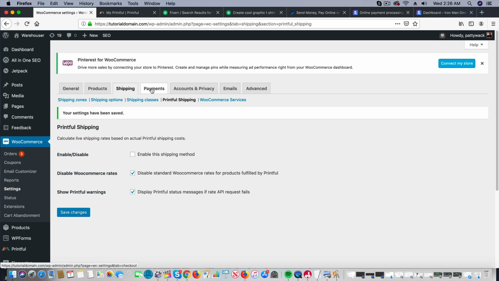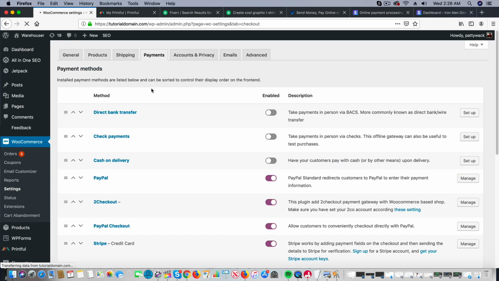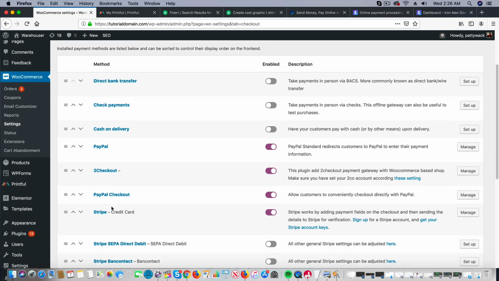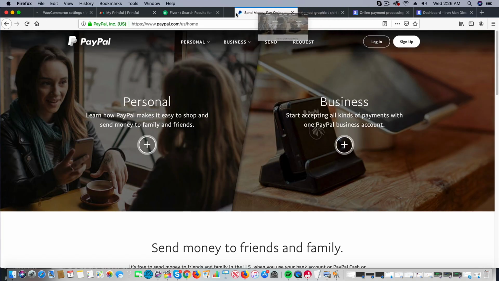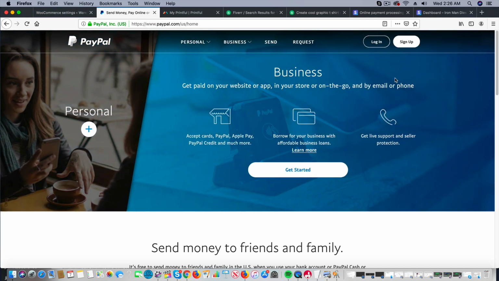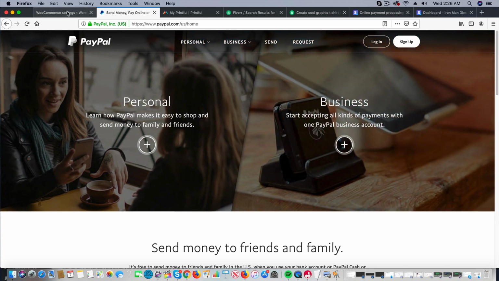Now, over here under payments, we're going to add in some payment gateways. So we have PayPal and we also have Stripe. Both of these are very, very simple to set up. So right here we have PayPal. You can click on Manage, and all you need to do is go over to paypal.com and make a free account, guys. I have PayPal. I get around maybe $300,000 in transactions every year. It's a great payment processor. They're very fast. They're very trustworthy.